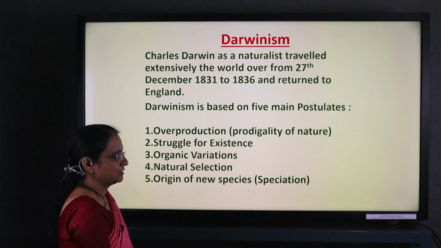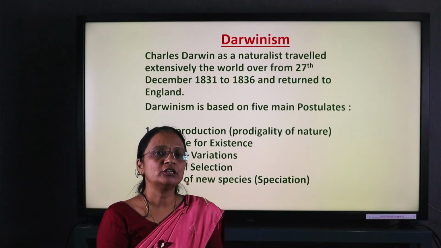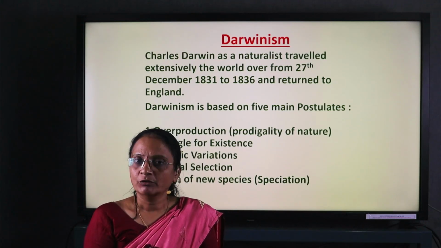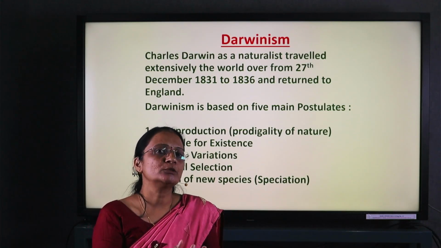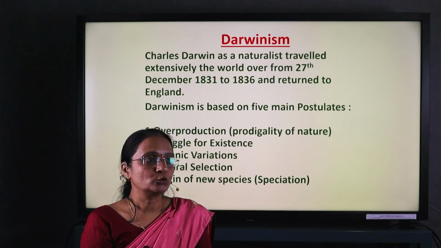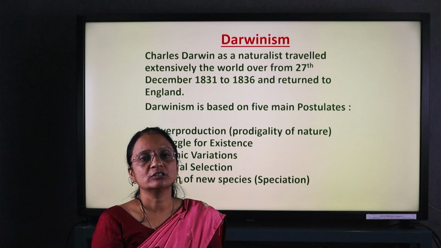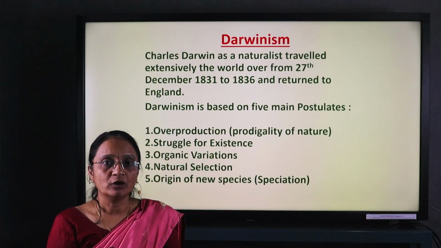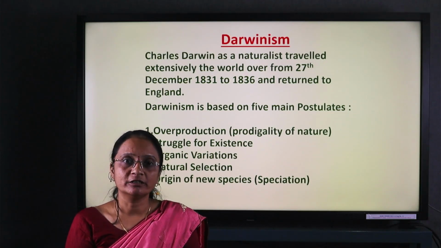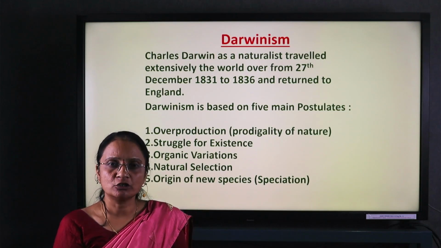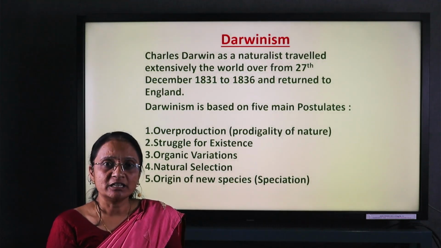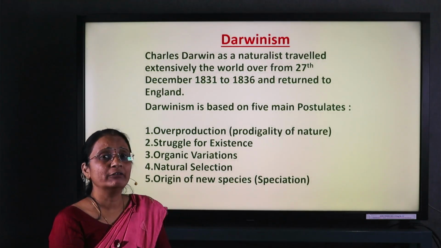The struggle for existence: each and every organism has to struggle for survival. For example, for sunlight, the tallest gymnospermic plants found in the Western Ghat region show continuous steep growth. Why? Because they have to capture sunlight for the continuation of life. They have to struggle for food and for shelter. Humans also have to struggle to grow and complete the life cycle in a well settled stage.